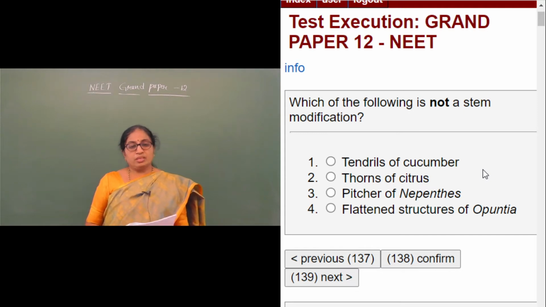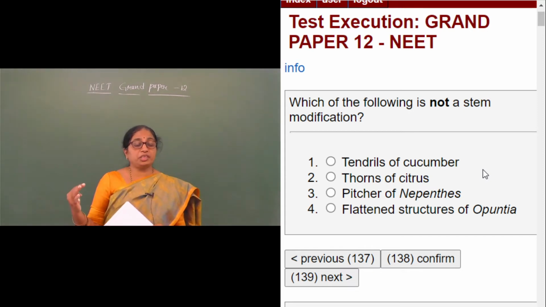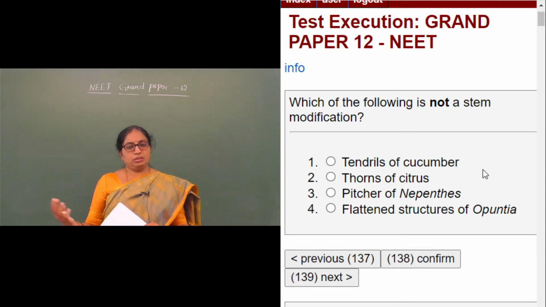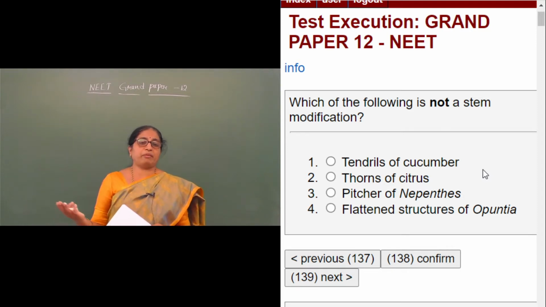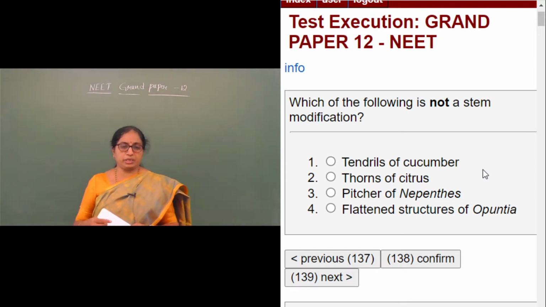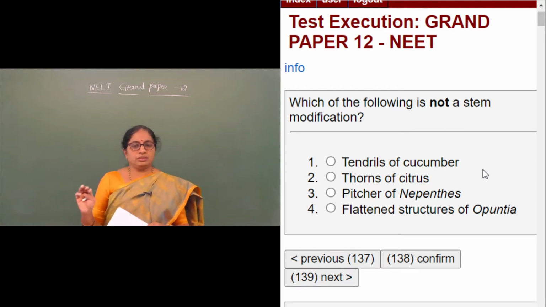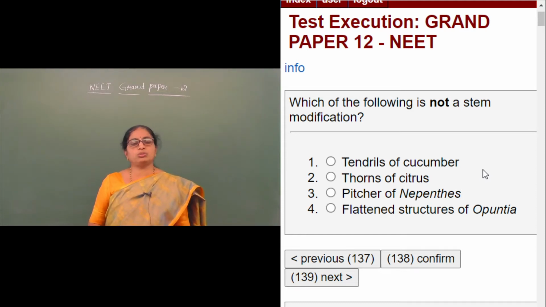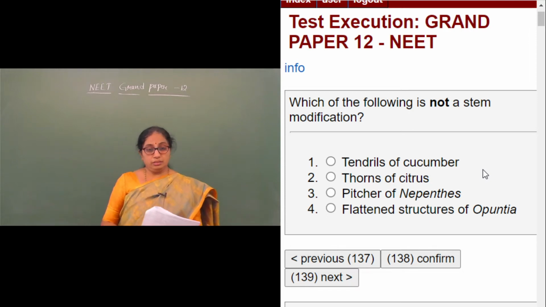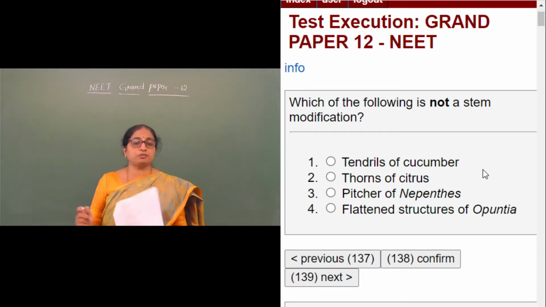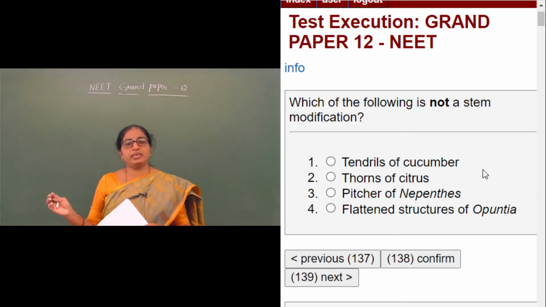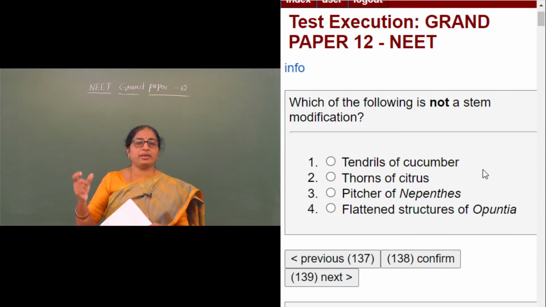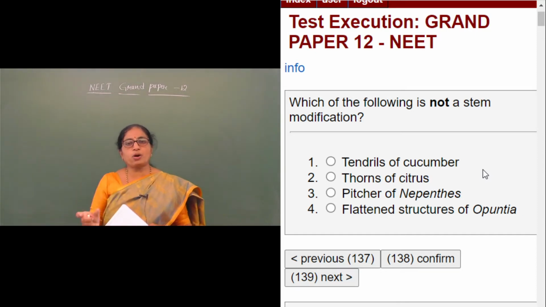Here the tendrils of cucumber can be stem tendrils, therefore this is a stem modification. Thorns of citrus: thorns are also a modification present on the stem, therefore it is also a stem modification. Pitcher of nepenthes: nepenthes is an insectivorous plant wherein the leaves are modified to make a pitcher-like or pot-like structure.